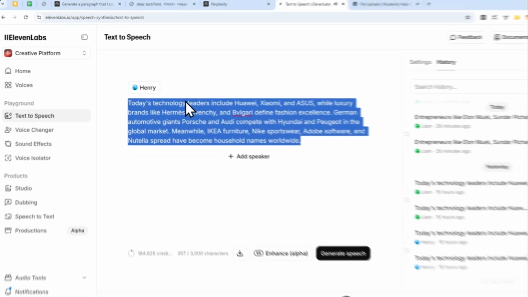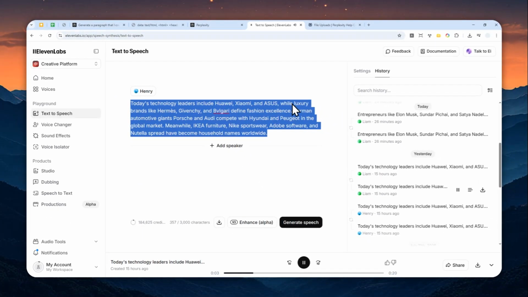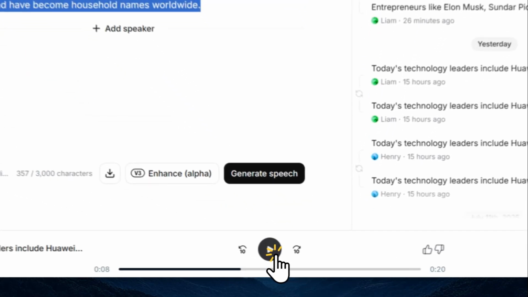Today's technology leaders include Huawei, Xiaomi, and Asus, while luxury brands like Hermes, Givenchy, and Bulgari define fashion excellence.